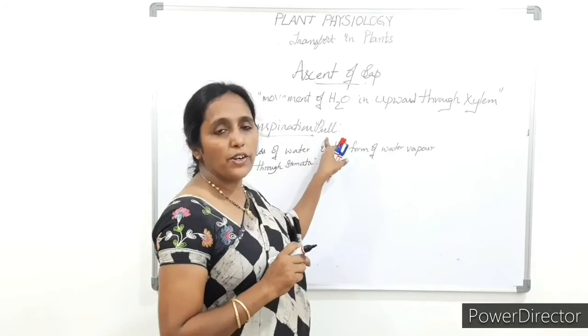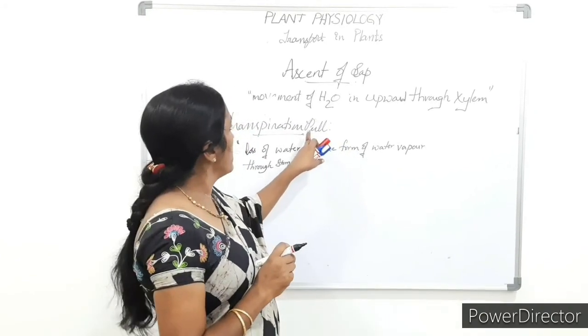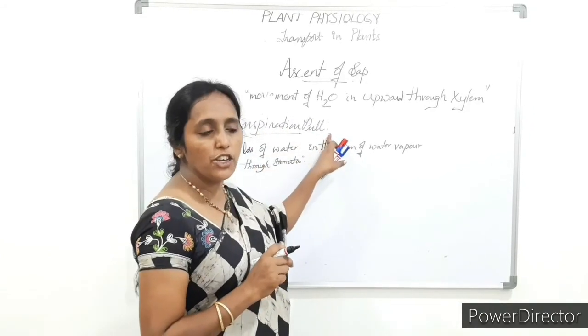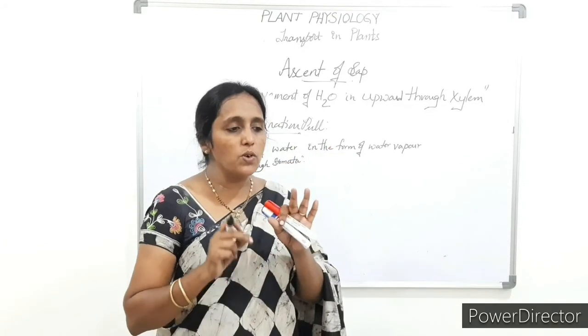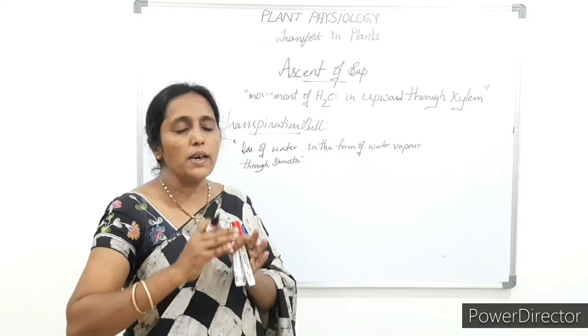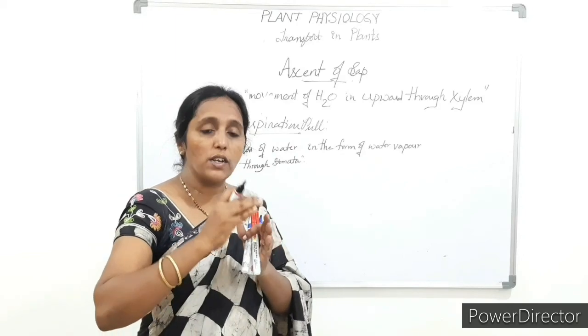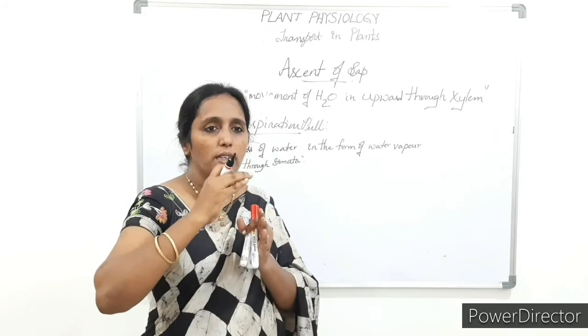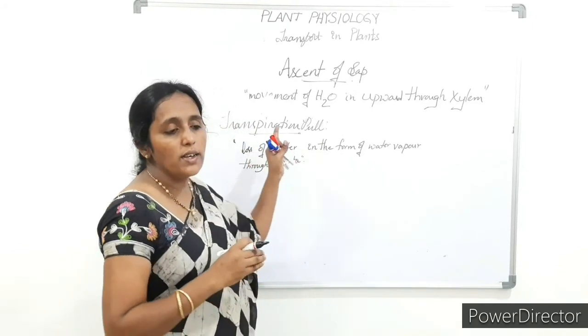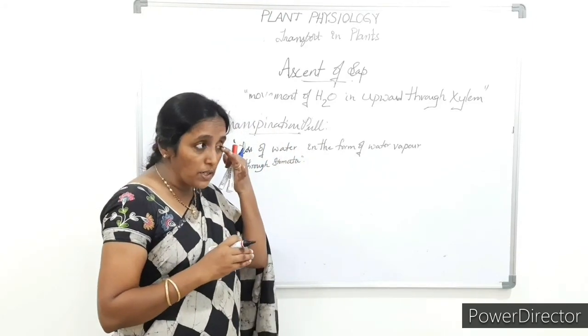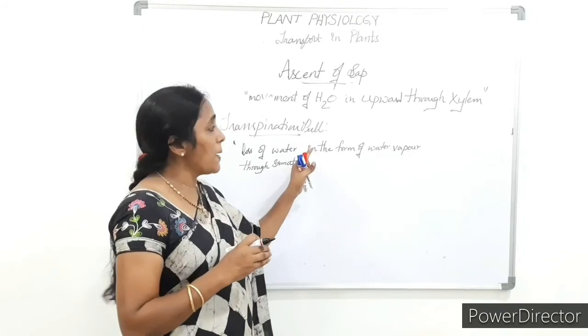The next important factor in the ascent of sap is transpiration pull. This transpiration pull is more than enough to pump the maximum amount of water up to the top of the plant, even in tall trees. Transpiration pull works on some principles.